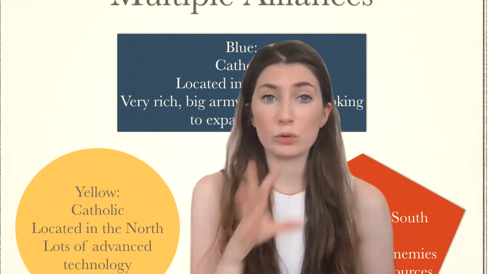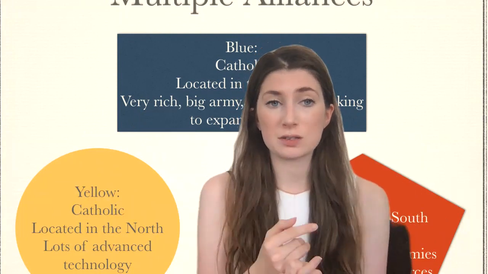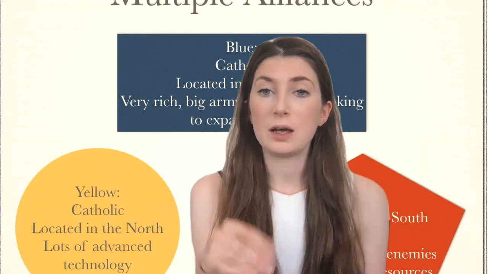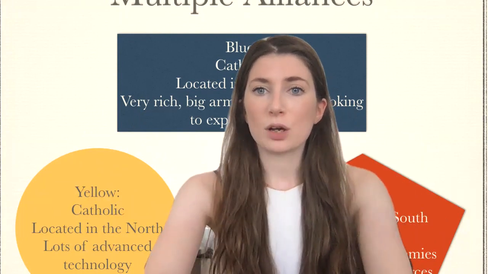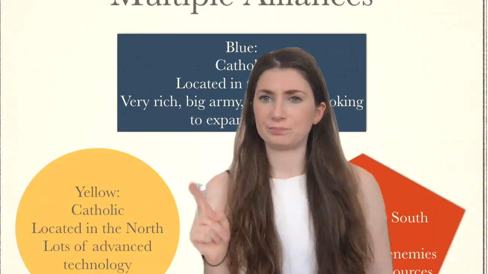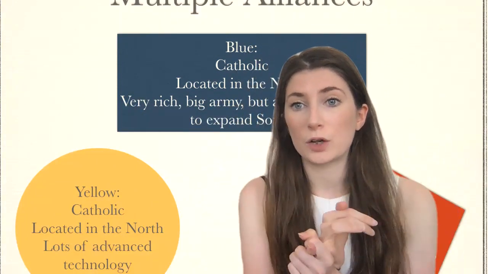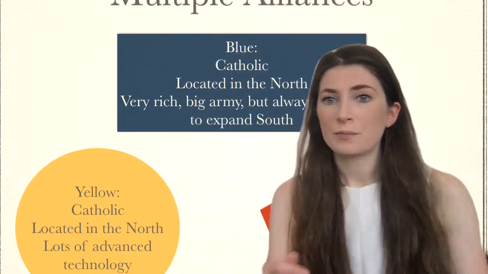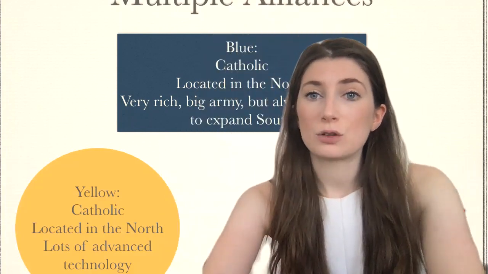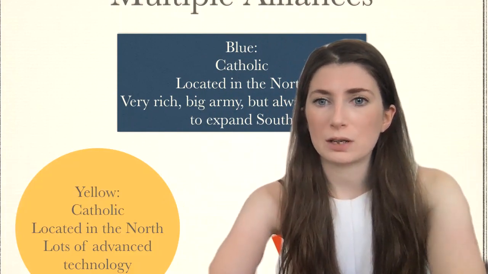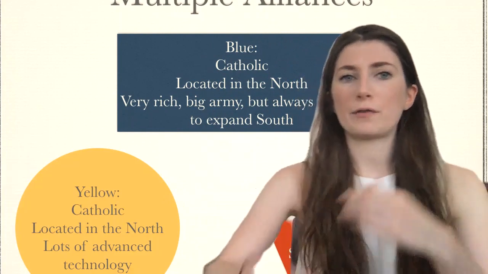So I've got one more example for you, and again, hopefully you can see it, and if you can't quite make it out, I'm going to speak it, so hopefully we can get it. So the blue country that I've got up here, country blue, is a big, powerful country with a strong army and lots of money. They are naturally likely to form an alliance. Sorry, let me just go through what it says. I forgot that I said I'd do that.